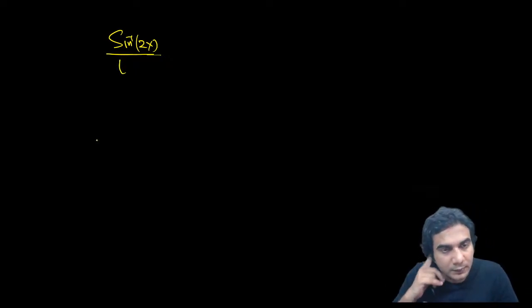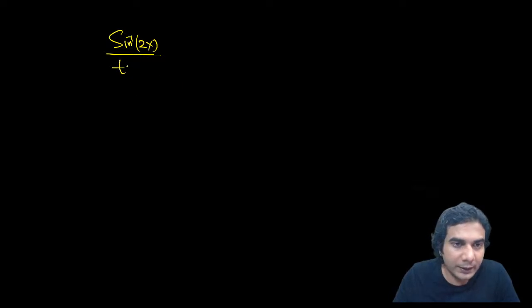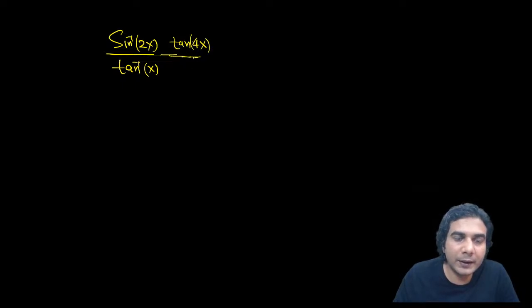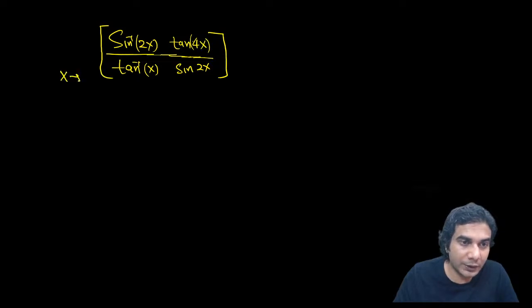It is the sine inverse of 2x divided by tan inverse of x, and then tan of 4x divided by sine of 2x, and the greatest integer of this, as x approaches 0.